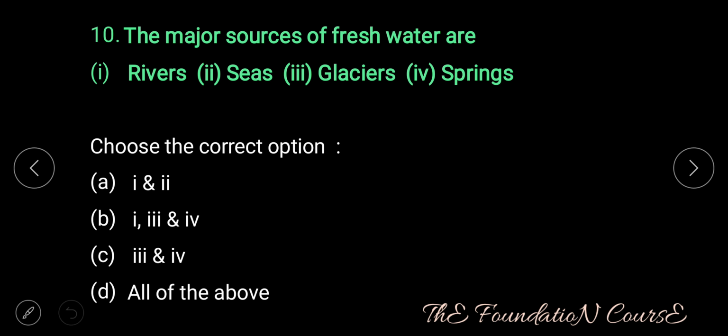Question number 10. The major sources of fresh water are 1. Rivers, 2. Seas, 3. Glaciers, 4. Springs. Choose the correct option. Option A, 1 and 2. Option B, 1, 3 and 4. Option C, 3 and 4. Option D, all of the above.